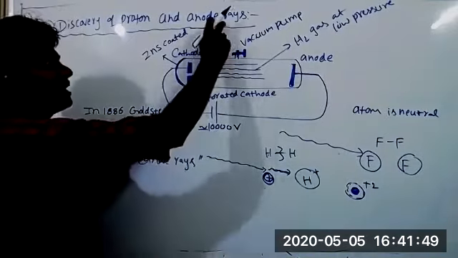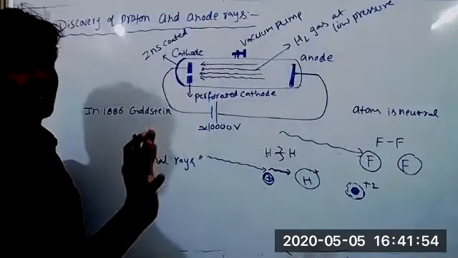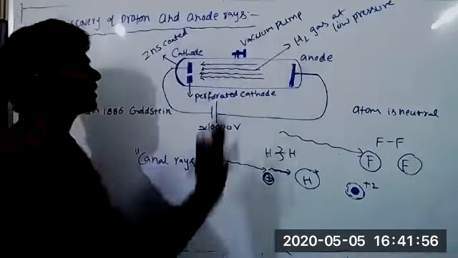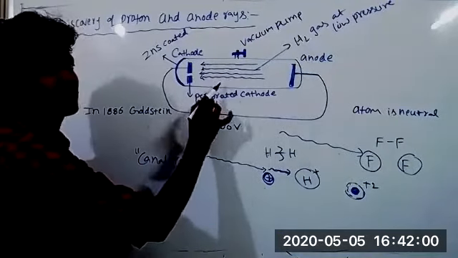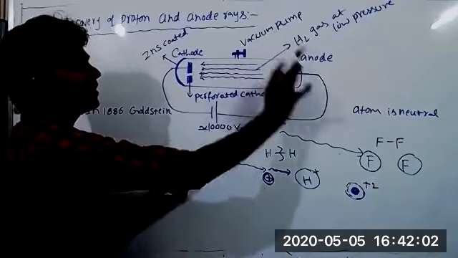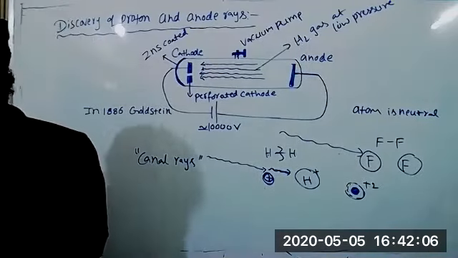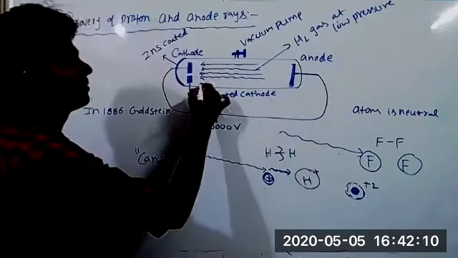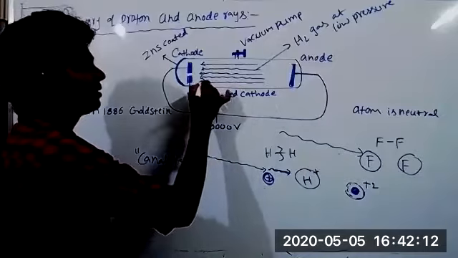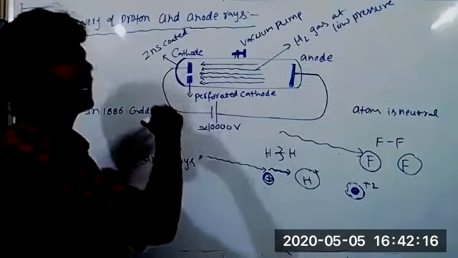Those only construct anode rays. So anode rays depend upon the nature of gas. Cathode rays don't depend, but anode rays depend upon the nature of the gas. That's why we have to take a particular gas in the discharge tube. But for our convenience, I am taking hydrogen gas. Fine? Any doubts? How are anode rays constructed? The leftover of the gaseous atom after losing electrons constructs anode rays.